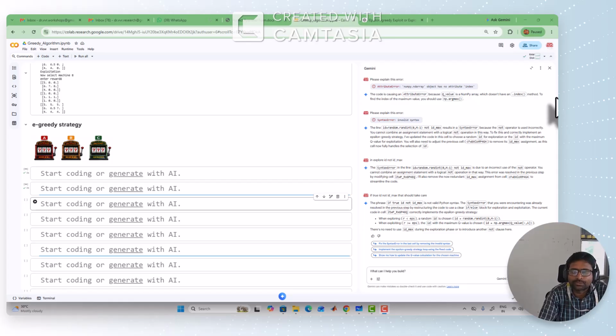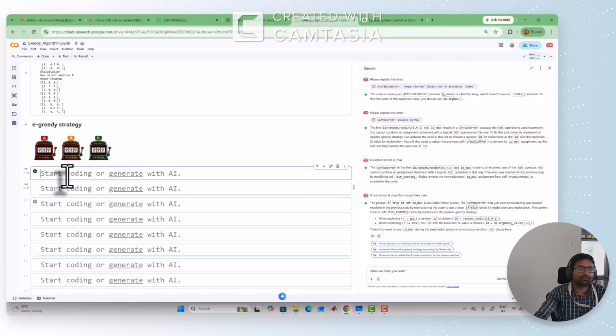As part of this course, in this lecture, I am going to explain the implementation of greedy algorithms, the epsilon greedy algorithm or randomized greedy algorithm, which balances both exploration and exploitation, using Python programming. To write the code, I have considered the same case study that I explained earlier. I have three machines in a casino, and I have to implement this epsilon greedy method, which helps the players decide which machine to choose.